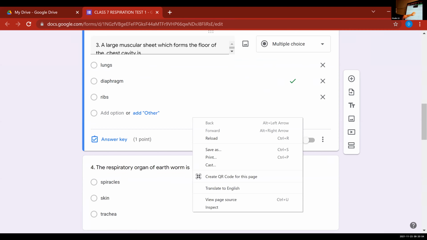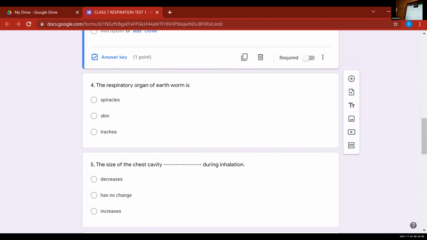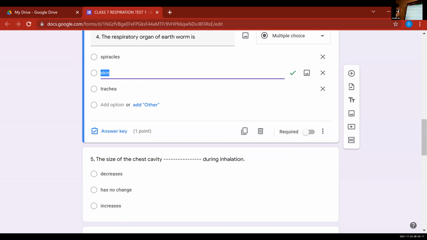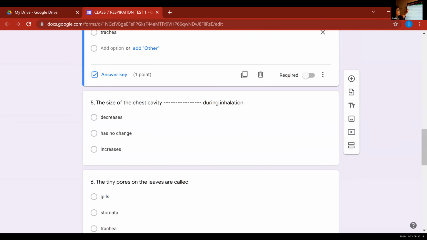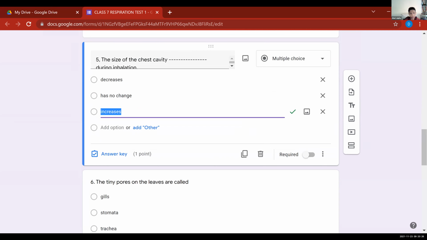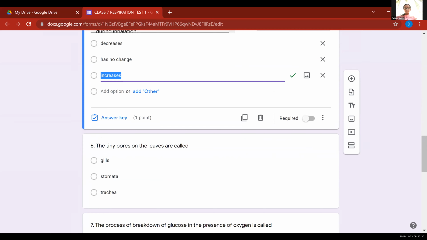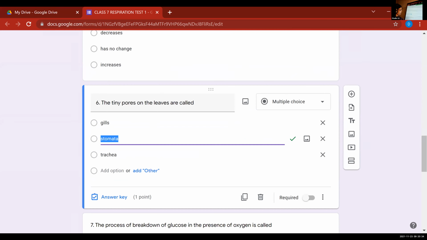Paul Hansel, next question: the respiratory organ of earthworm. What is that? Ma'am, skin. Skin. Very good. Next, Abel Joffrey. Next question: the size of the chest cavity dash during inhalation. Increases. Okay. Fatima, next question: the tiny pores on the leaves are called? Stomata. Okay. Next.